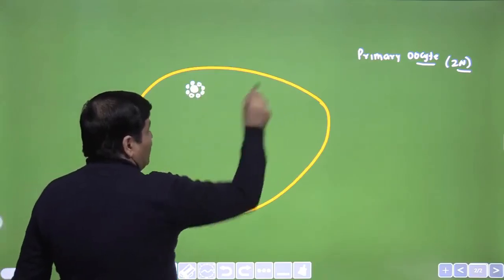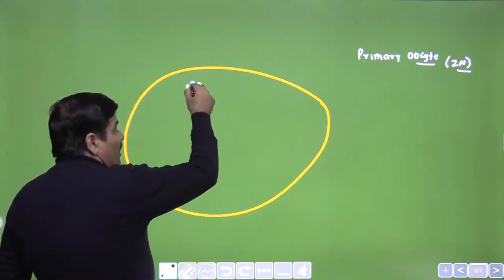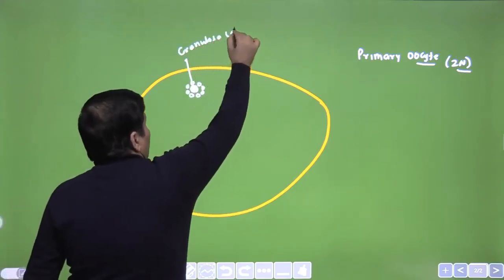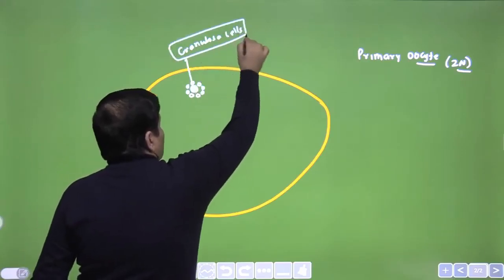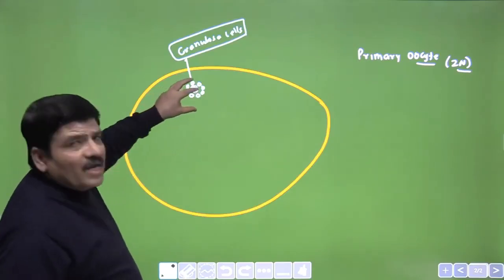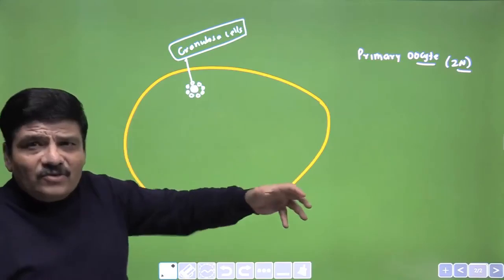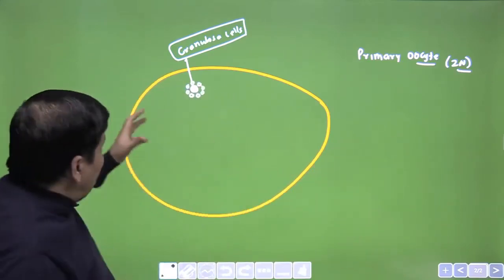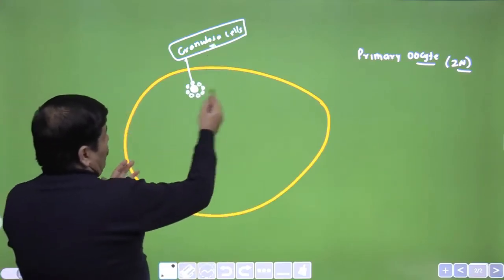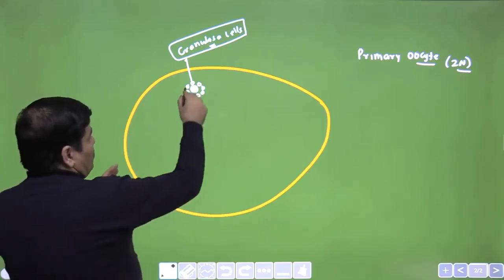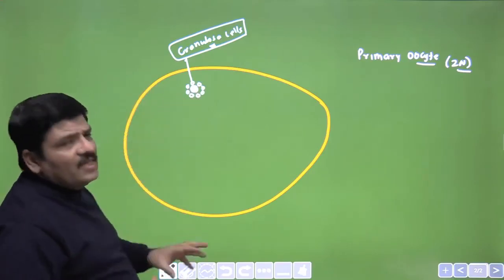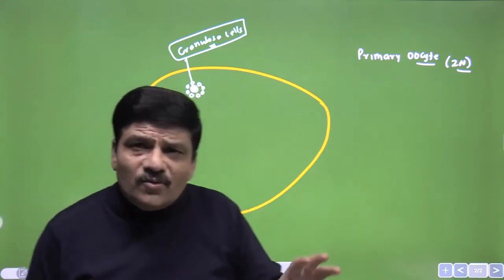This ovum is actually a primary oocyte. It is surrounded by a layer of granulosa cells. These granulosa cells will be very important later on in the production of the steroid hormones, estrogen and progesterone. But just remember, this is a very primordial thing. This is before primary. So this is a primordial follicle. At the primordial follicle, I would probably not like to call it a granulosa cell. We will call it granulosa cells later on. But we must remember that the single layer of cells surrounding the primary oocyte at the very primordial stage would give rise to granulosa cells later.